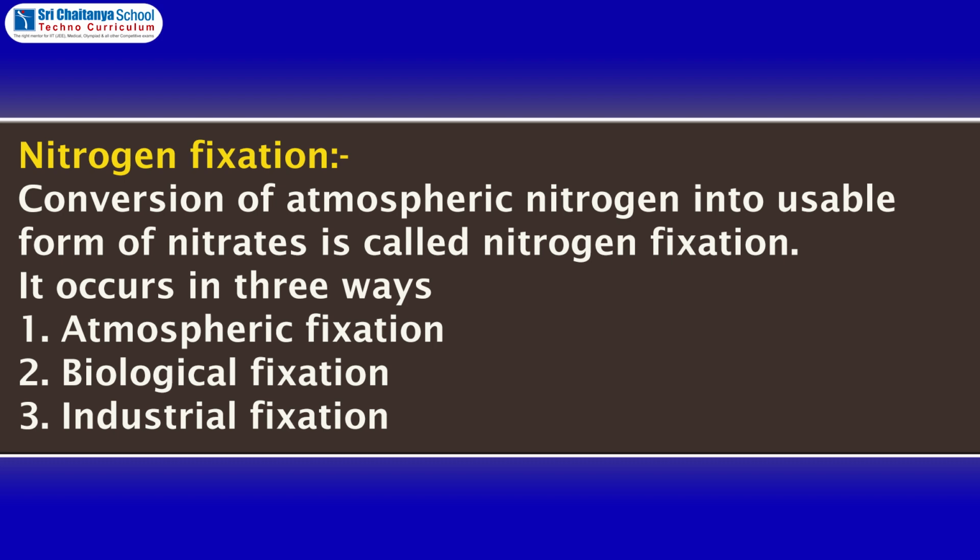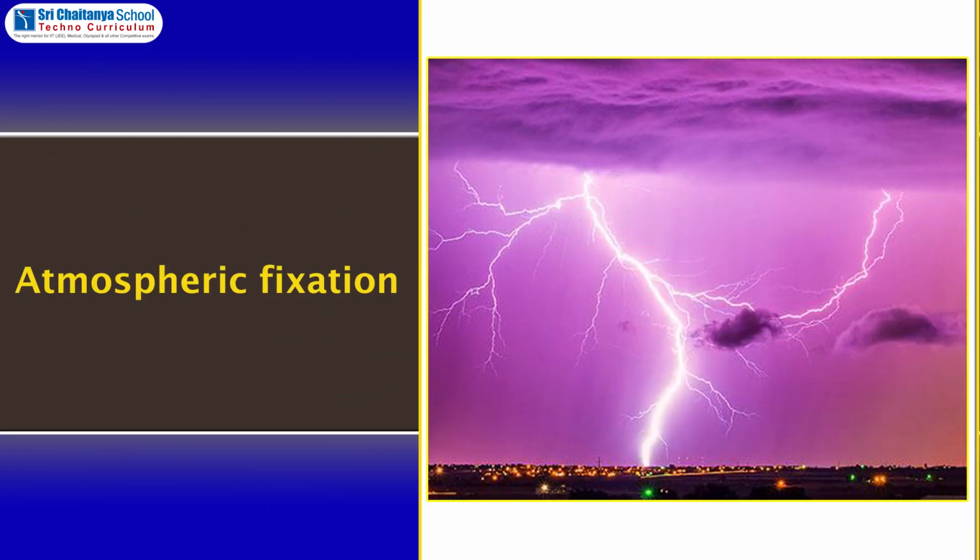It occurs in three ways. 1. Atmospheric fixation. 2. Biological fixation. 3. Industrial fixation.